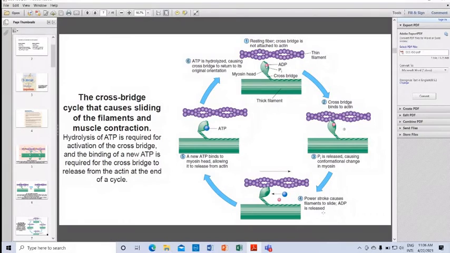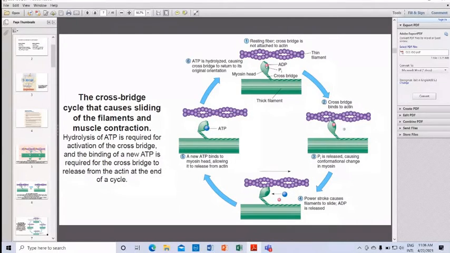Now what happens? A new ATP binds to the myosin head, allowing its release from actin. And in the sixth position, the ATP is hydrolyzed, causing the cross bridge to return to its original orientation. So this is how the cross bridge cycle occurs.